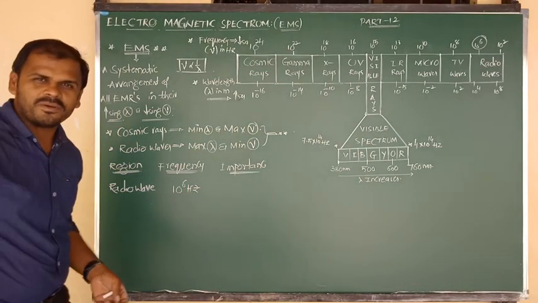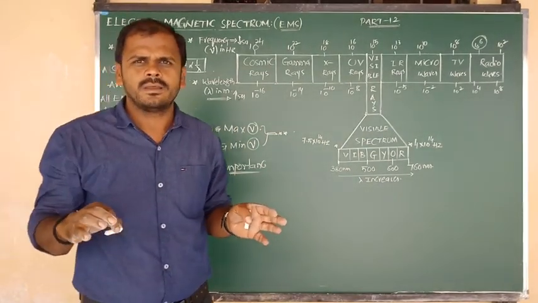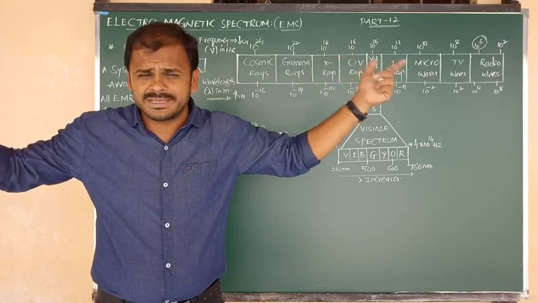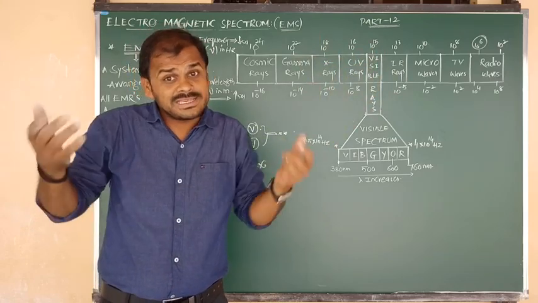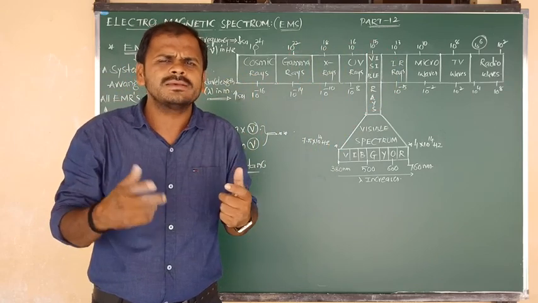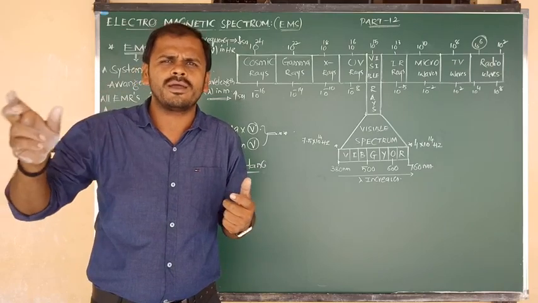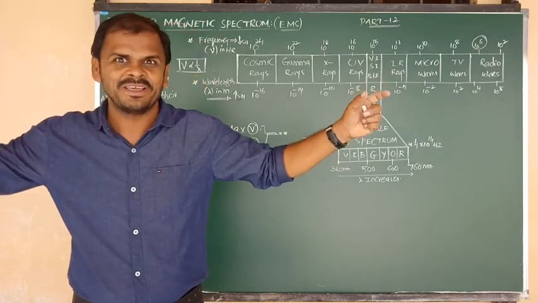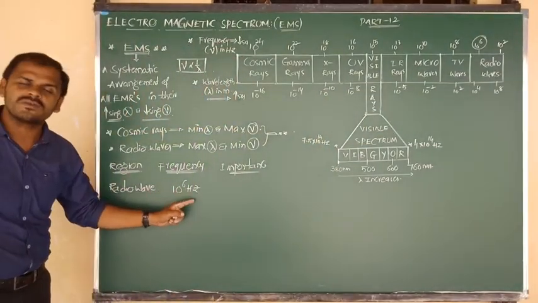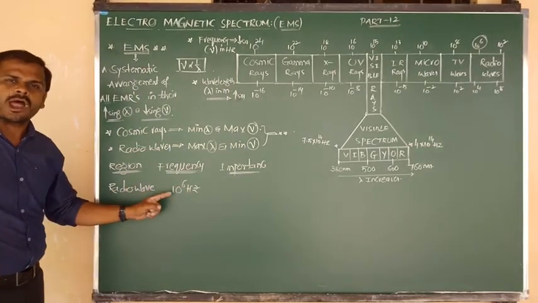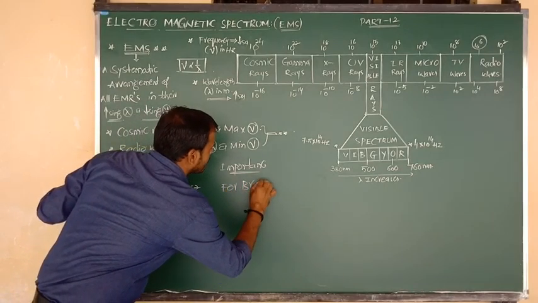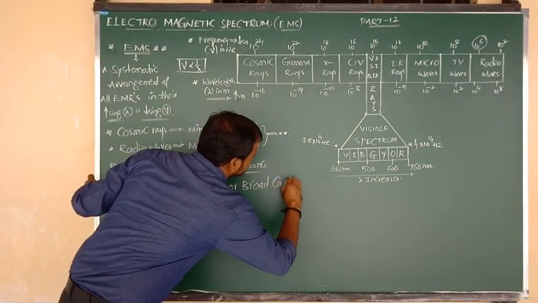And what is the importance? Yes, we know very well. Try to imagine, Nana. Radio City FM, like that number of Radio City centers will be there, especially in city regions like Bangalore and Hyderabad. By sitting at home only, we will listen to the music through FM. So what is going on there? Simply we can say that communication is going on, for the purpose of broadcasting. How much frequency do we require, Nana? 10 to the power of 6 Hz. So radio wave frequency around 10 to the power of 6 Hz is used for broadcasting.